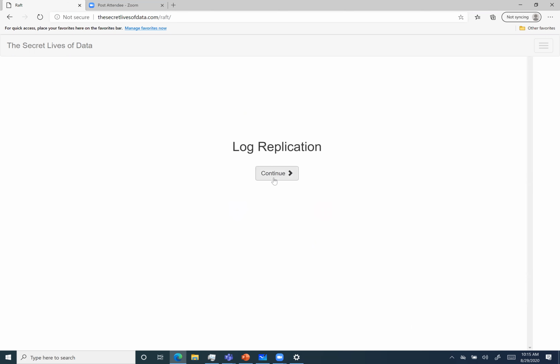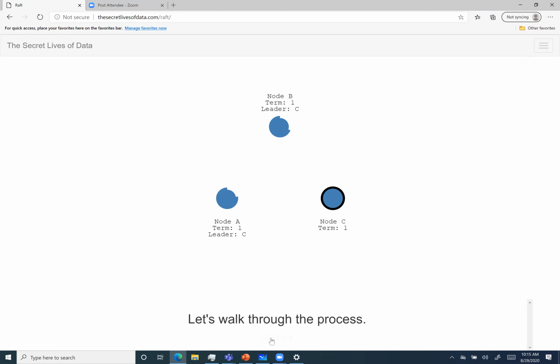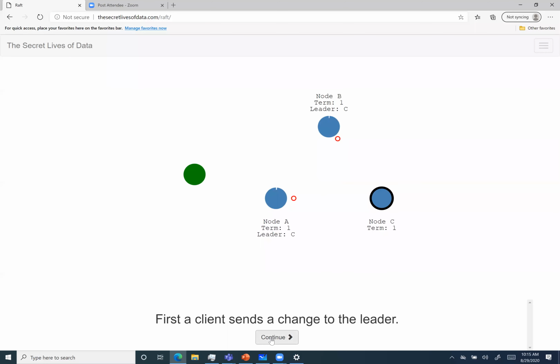So now log replication. I think the good example, we can skip all these simple examples. We can go to network partition. That was a good example.